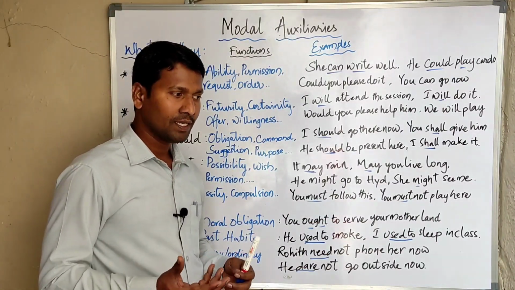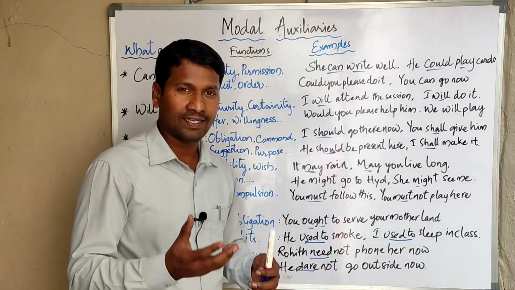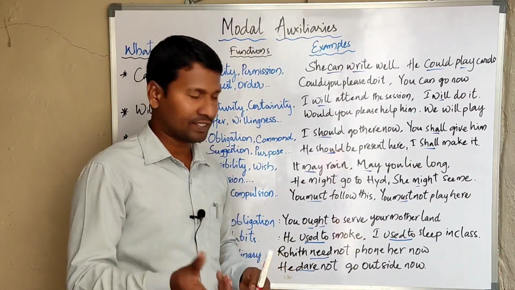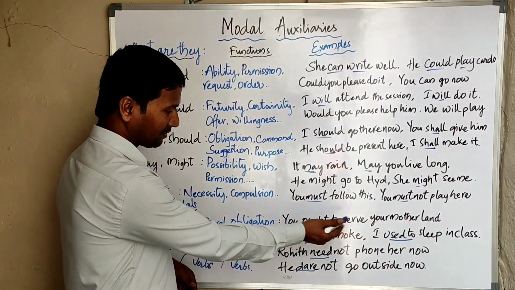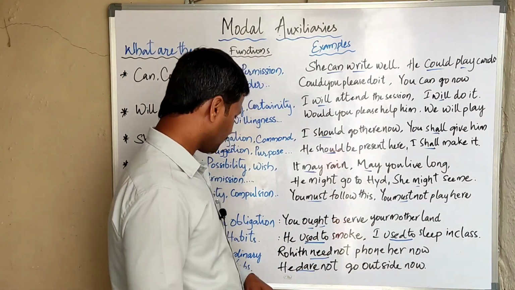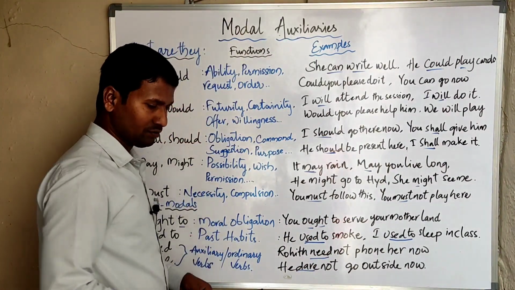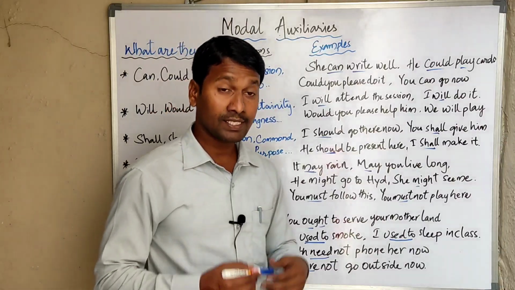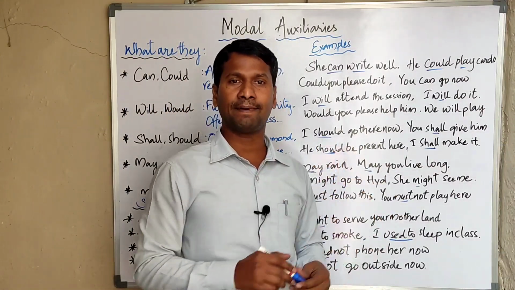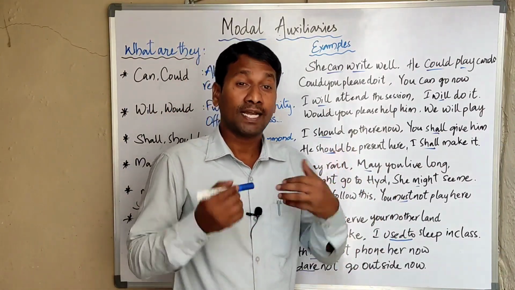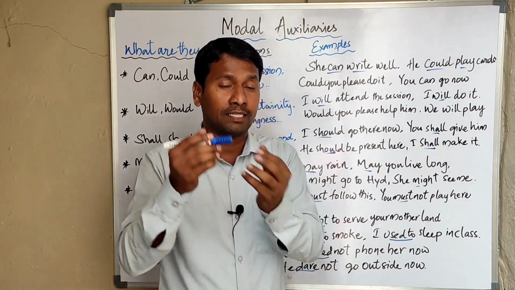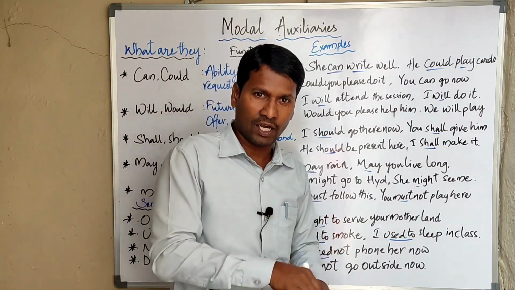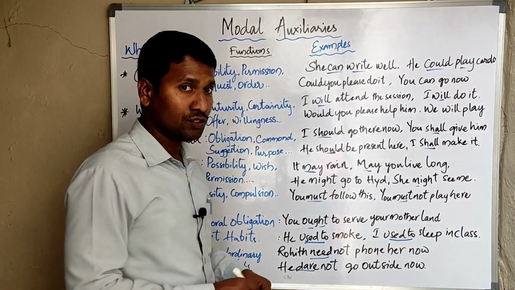Whenever a person has not fulfilled his moral responsibilities or moral duties, we can use the word "ought to", like "you ought to serve your motherland." And "used to" is mainly used to express the past habits of a person. Whenever a person continued with a habit in the past but is not continuing it now, we use the words "used to".